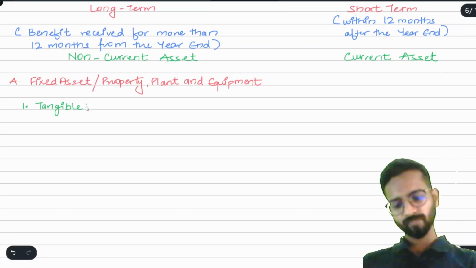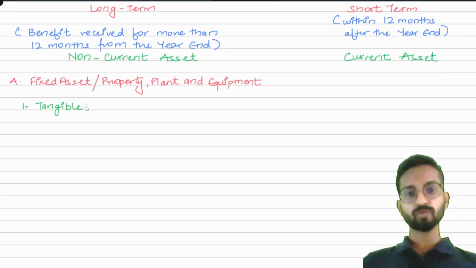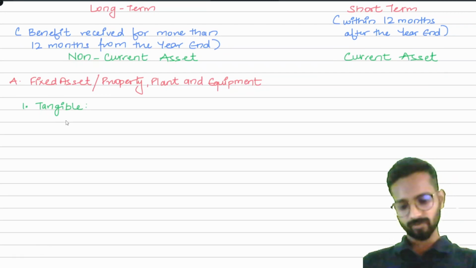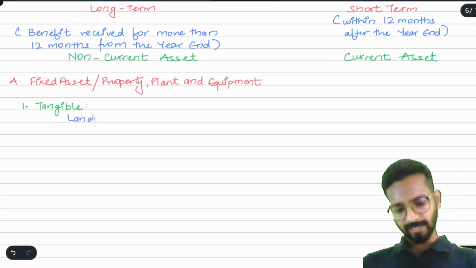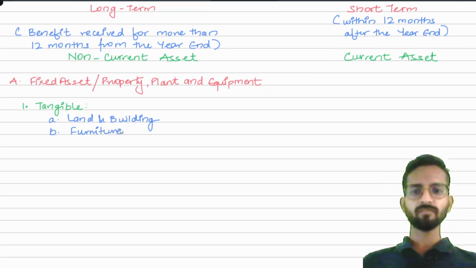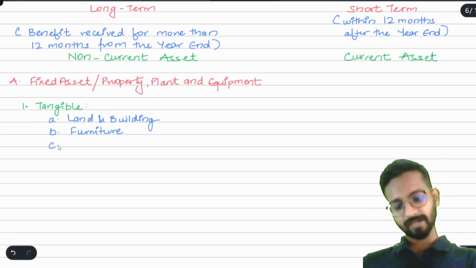Okay, that is tangible. Now, if I ask you, tell me all those things which are the assets which can be used by the business for a long period of time. You will say, sir, if suppose there is a land, I can write here land and building. Land and building can be used. After that, you can say furniture, because furniture is also used for more than 12 months. Obviously, we think furniture will be used for 3, 4, 5 years. Land and building are also used for 10 to 15 years. Suppose I have a factory also, so I can write here factory premises.